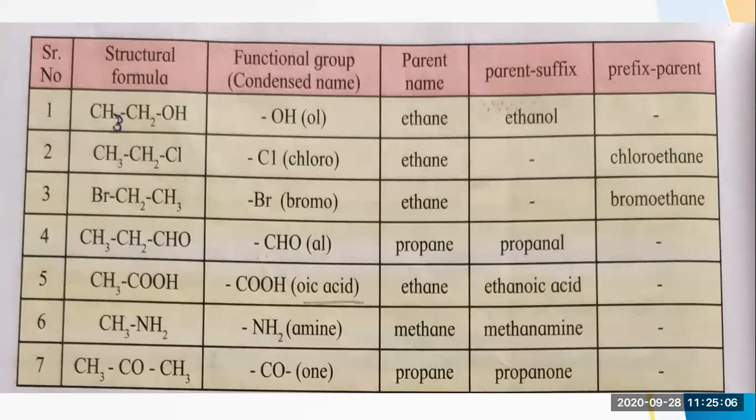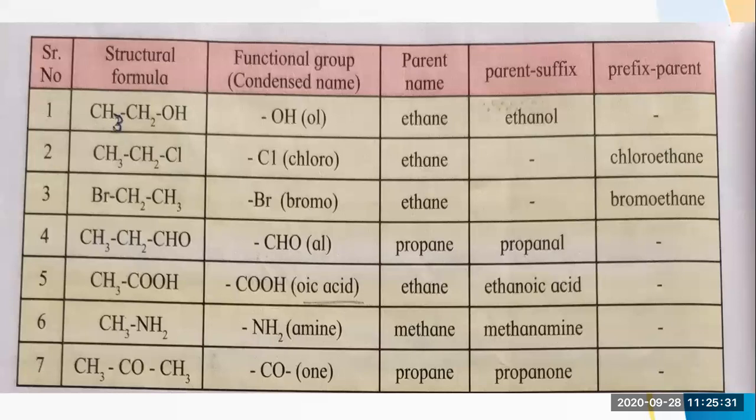Then comes CH3NH2. Now in CH3NH2, NH2 is the amine group. As CH3 is there, only one carbon is there, so the type of compound will be methane. So here the parent name will be methane, and in that methane you have to remove the last E, and instead of that last E you have to write the amine name, that means the suffix. So it will be methane amine.